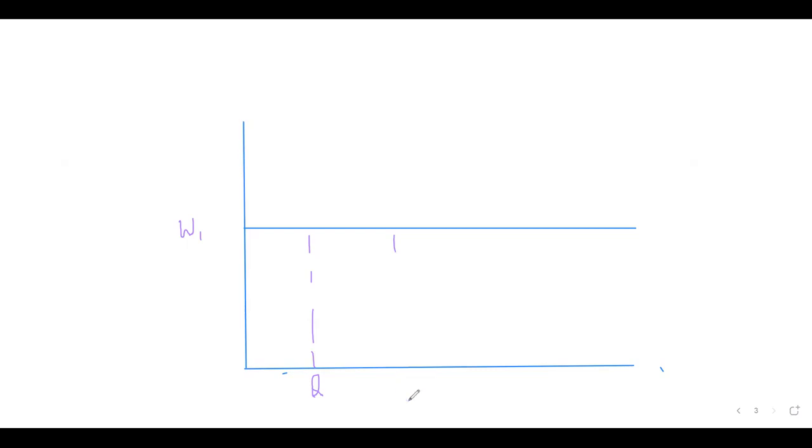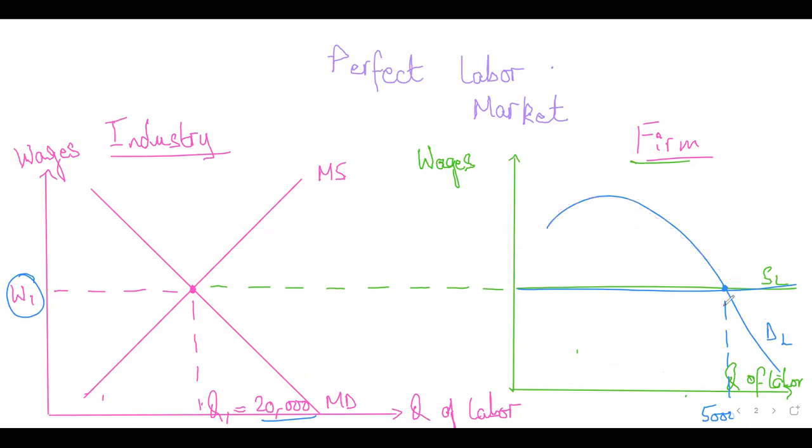Sorry about that. This is Q2, right? You can hire whatever quantity you want to, and then similarly for Q3 and so on and so forth, right? Okay, now this being said, where the demand curve for an individual firm will intersect with the supply curve, that is the equilibrium point for the firm, and that will determine how much quantity will be hired by this particular firm at the same wage rate.